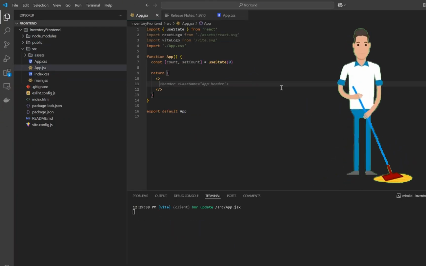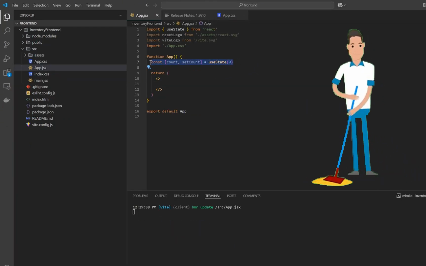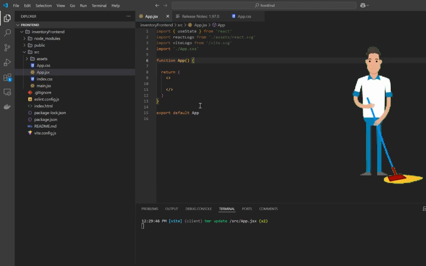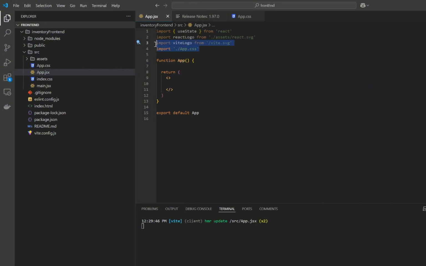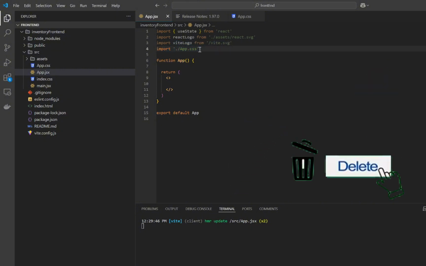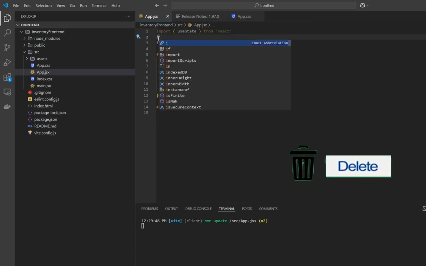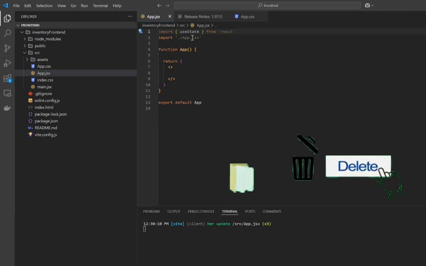So guys, we are going to clean up the project. So first of all, remove the first h1 tags. Then remove the const that we don't need. Then in the upper class, don't remove the app.css. Keep it because we need it later. But remove the Vite logo, React logo, those things because we don't need that.